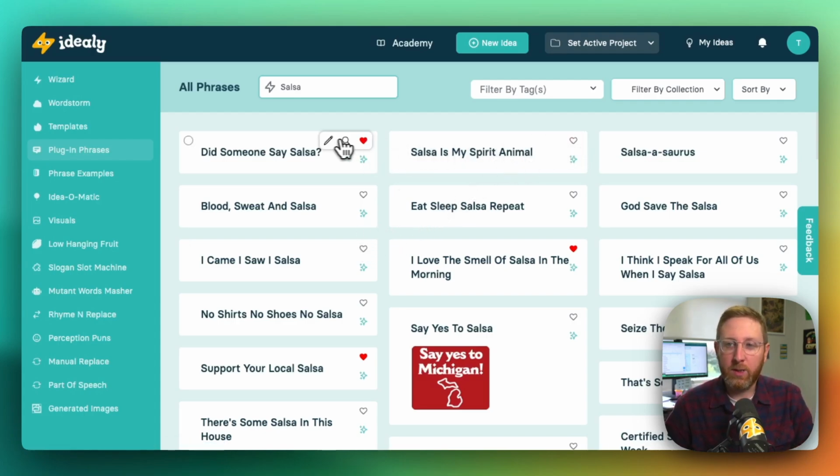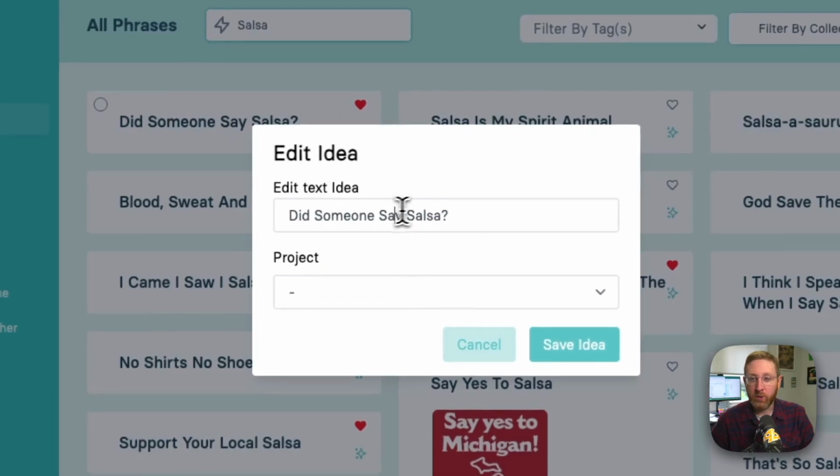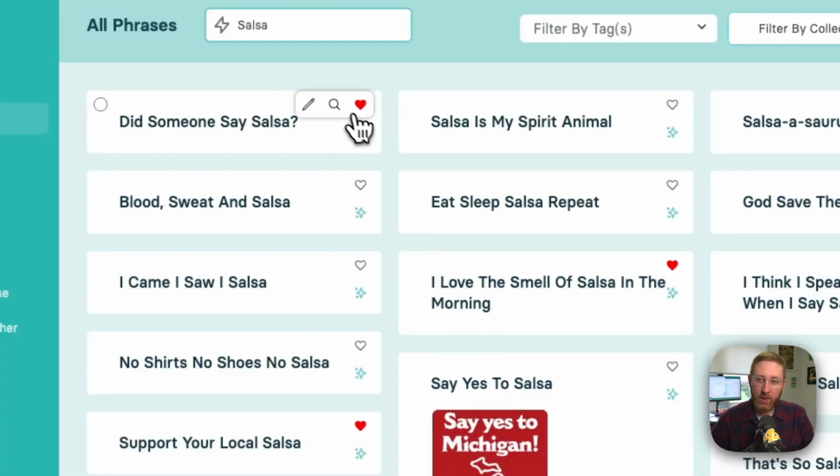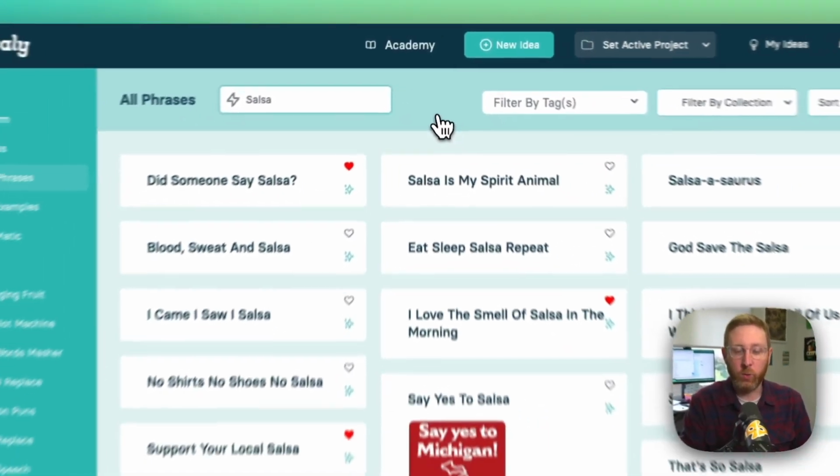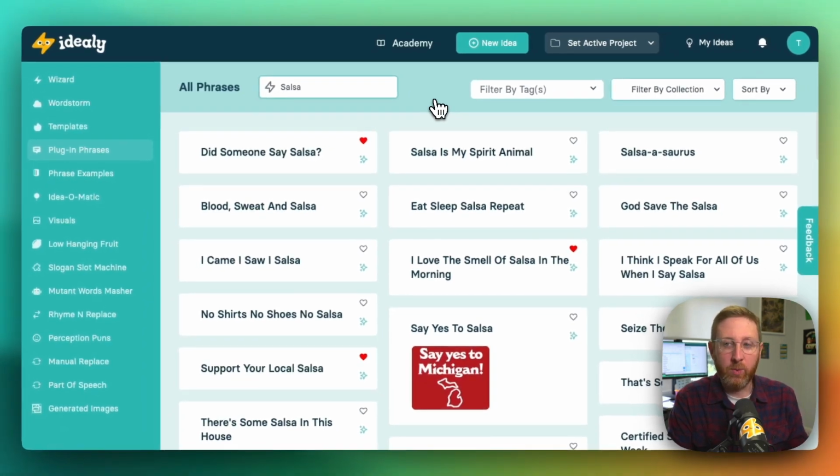So you can save ideas. You can also edit ideas if you want to change things before you save it. But that's how all the major tools in Ideally work. You are able to quickly save ideas and for them to be saved in your account for later.